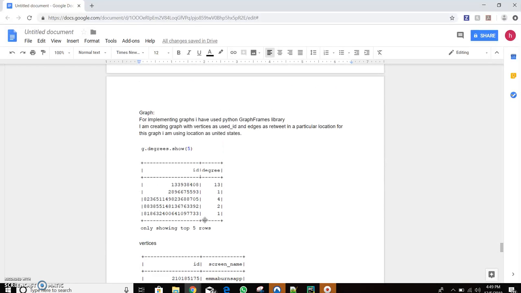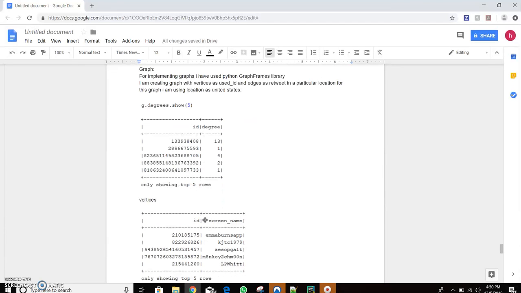So the vertices will be the users, and the edges will be the retweets. I have selected a specific location for creating the graph: the United States, so this graph will be created with the users who have the location United States in their fields.